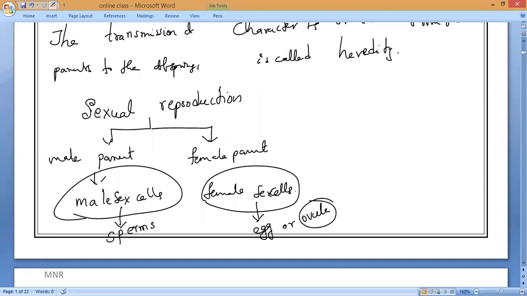Now, this male sex cell fuses with the female sex cell, the ovule, and finally they form a combined cell. What is that combined cell called? Zygote. That process is called fertilization, and slowly it develops into a young baby or offspring, which has some similar characteristics to the parents.